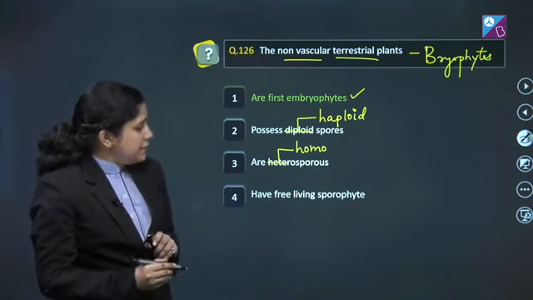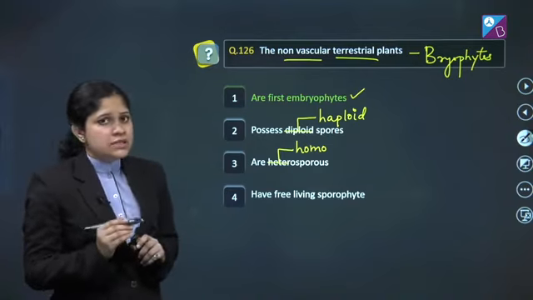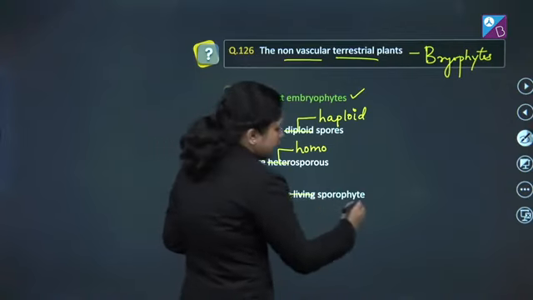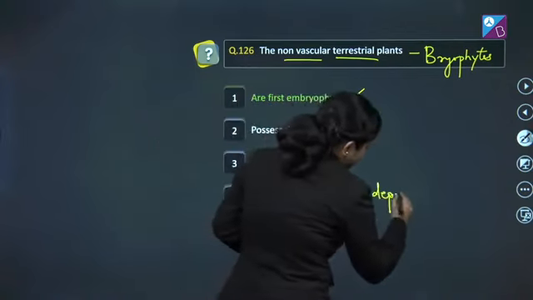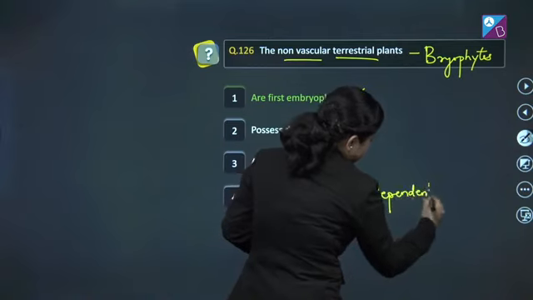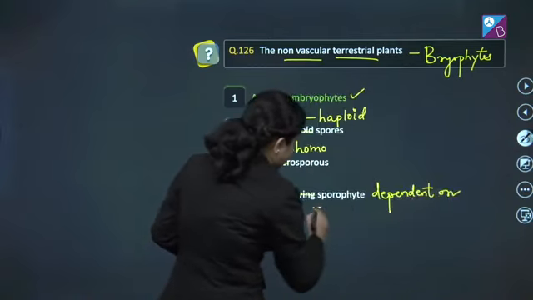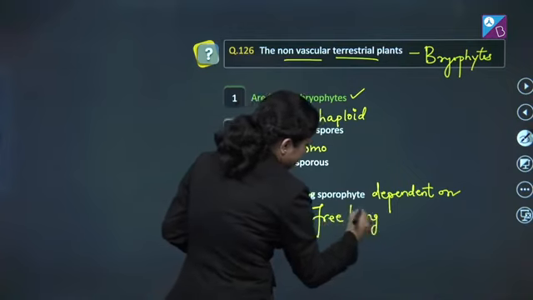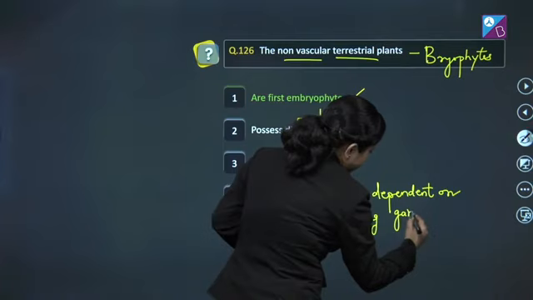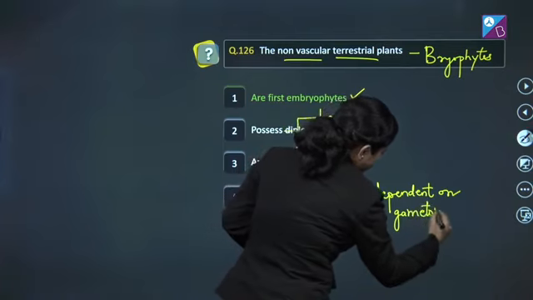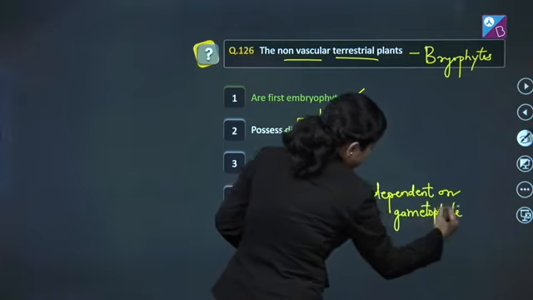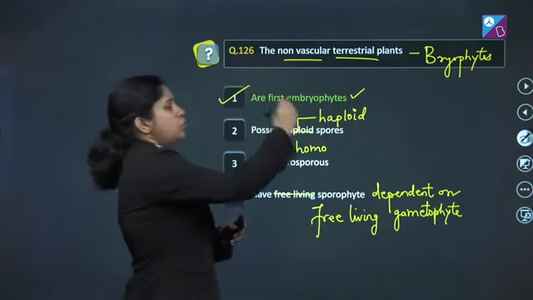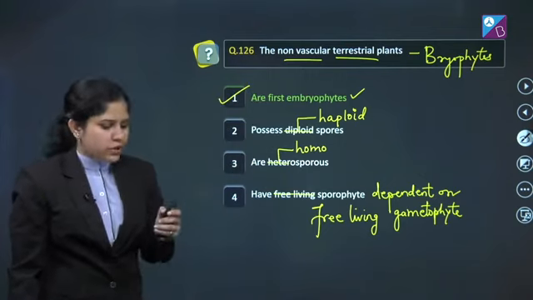Third, are heterosporous. This is also incorrect because they are always homosporous and produce only one kind of spores. Fourth, have free living sporophyte. This is incorrect because they have a sporophyte dependent on free living gametophyte. So, the correct answer of this question is option number 1. Let's proceed to the next question.